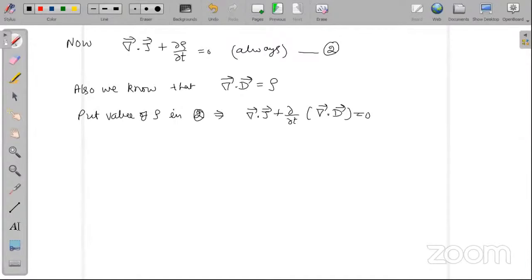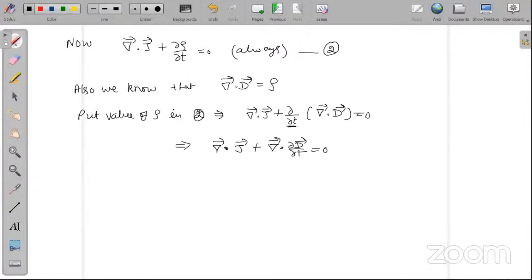Therefore, del vector dot J vector plus del vector dot curly D upon curly t is equal to 0. I have taken the partial derivative with respect to time inside and del outside. You should not have any objection over it. Is it okay? Clear?